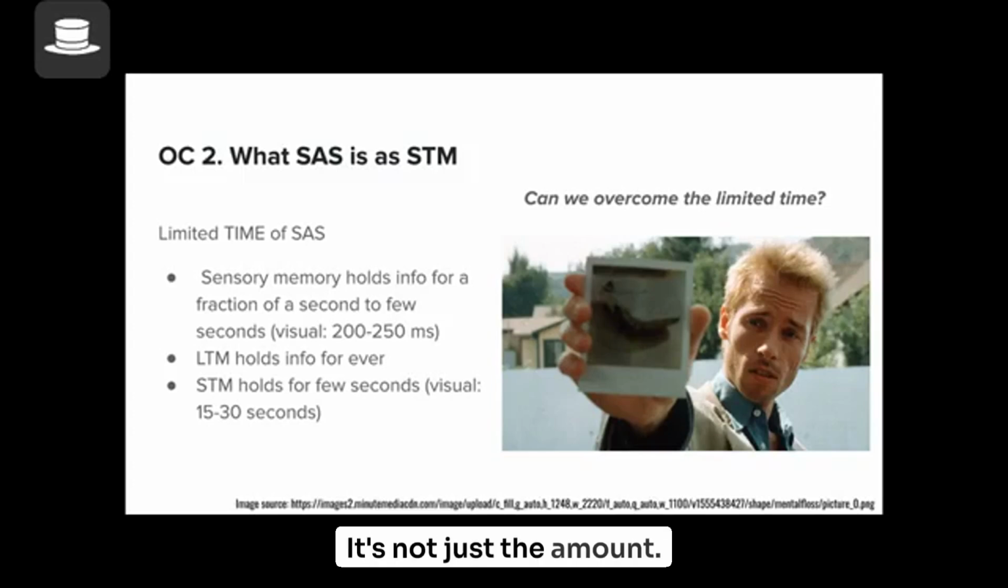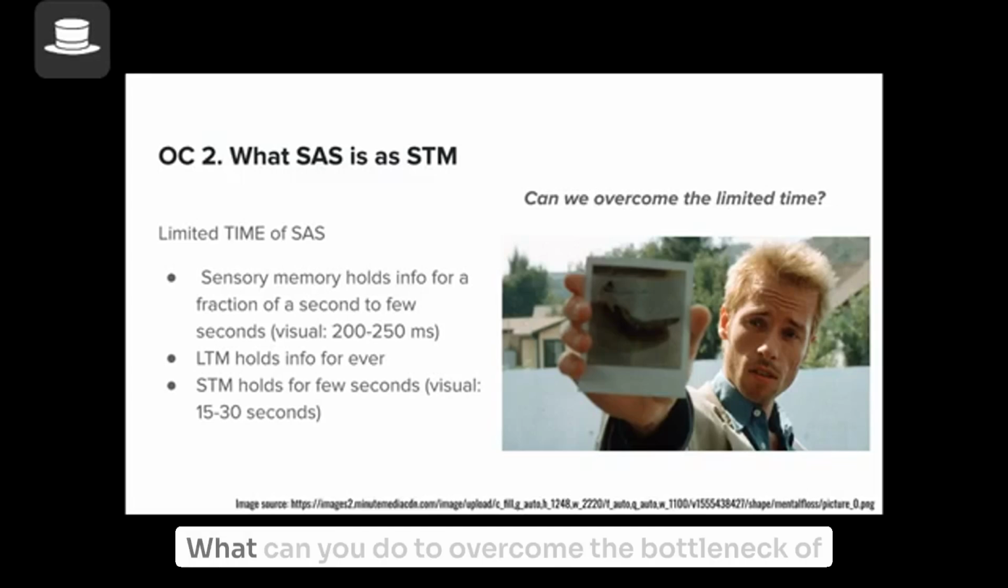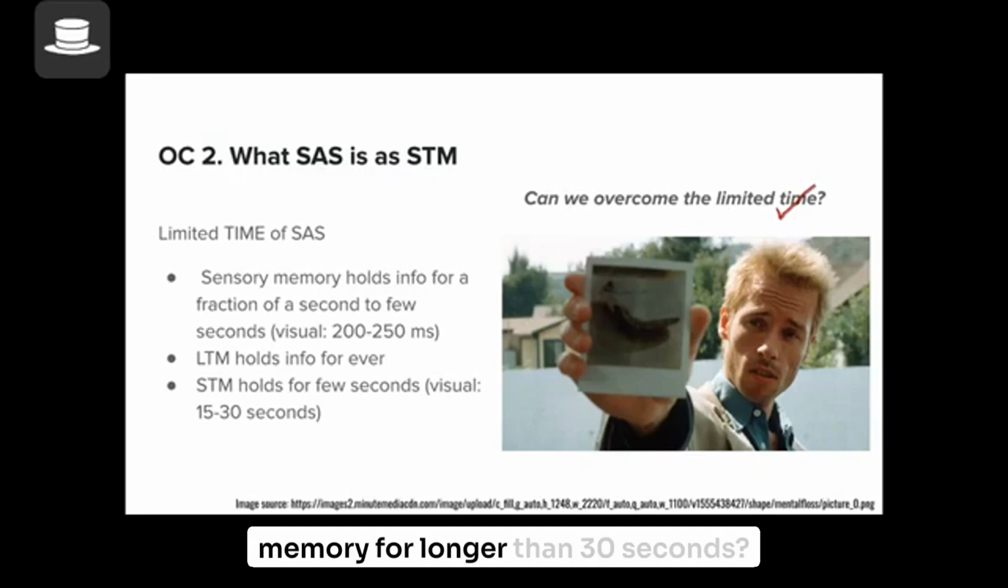It's not just the amount. For the amount, you can always chunk. But what about the time? What can you do to overcome the bottleneck of time? Can you hold information in your short-term memory for longer than 30 seconds?